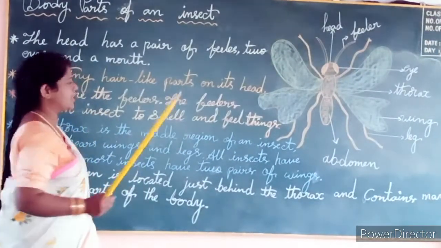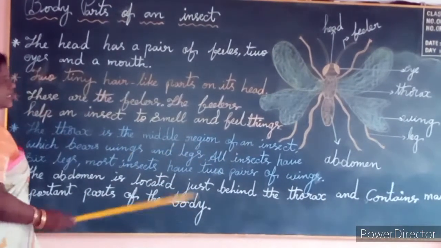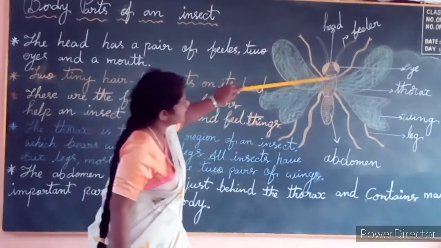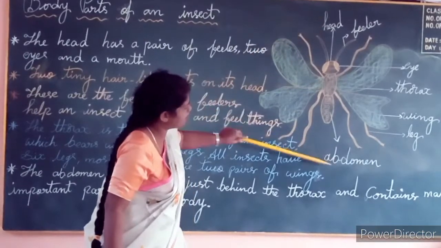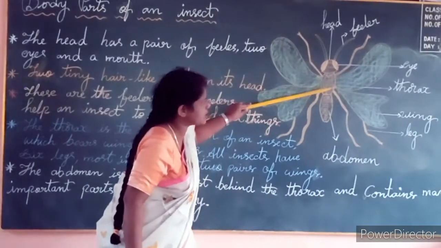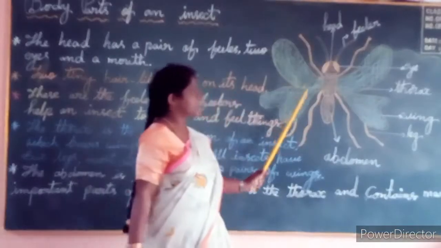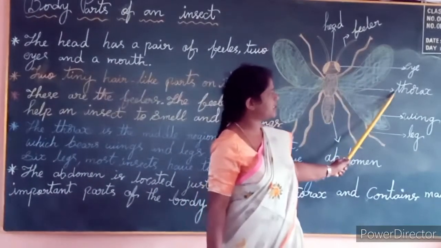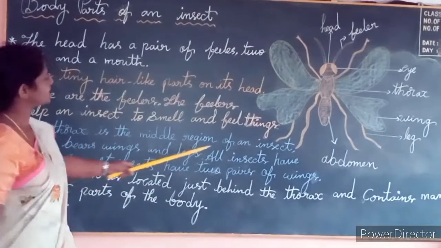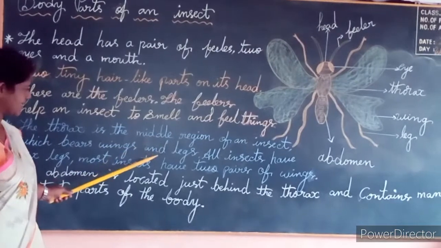Next, the thorax is the middle region of an insect. Here the thorax is the middle region of the insect. Here are the head and the abdomen. Between these two organs the thorax is there, and it is located in the middle region of the insect. What is located in the middle of the insect? Thorax. Yes. Next, the thorax is the middle region of an insect which bears wings and legs.